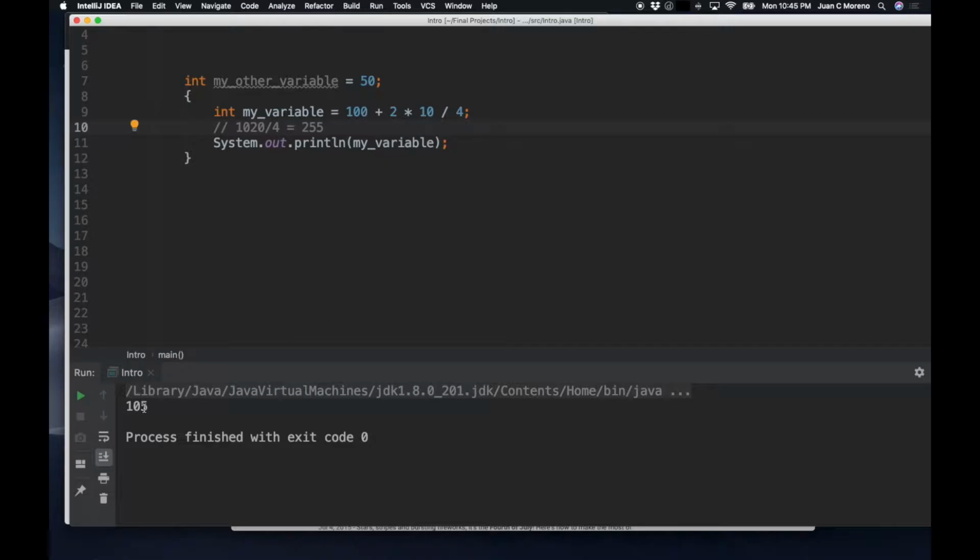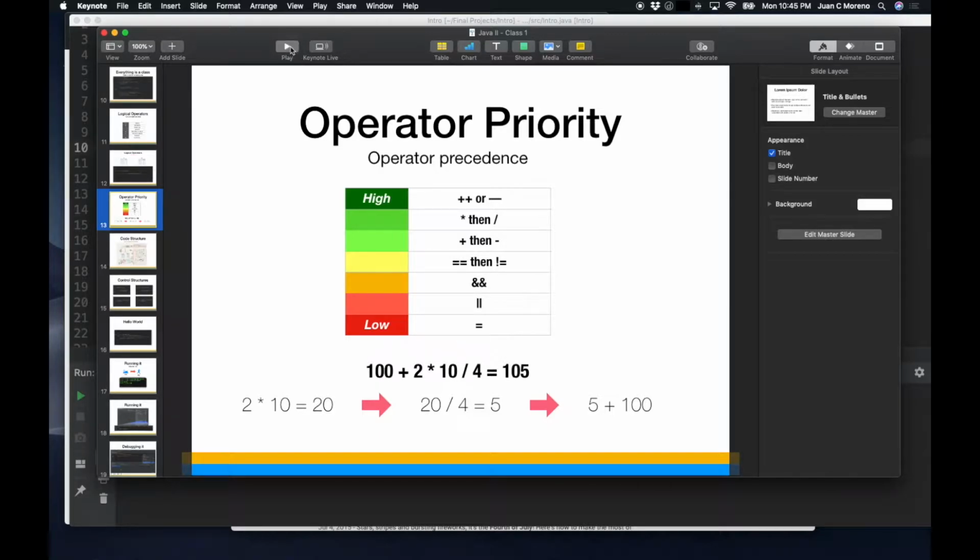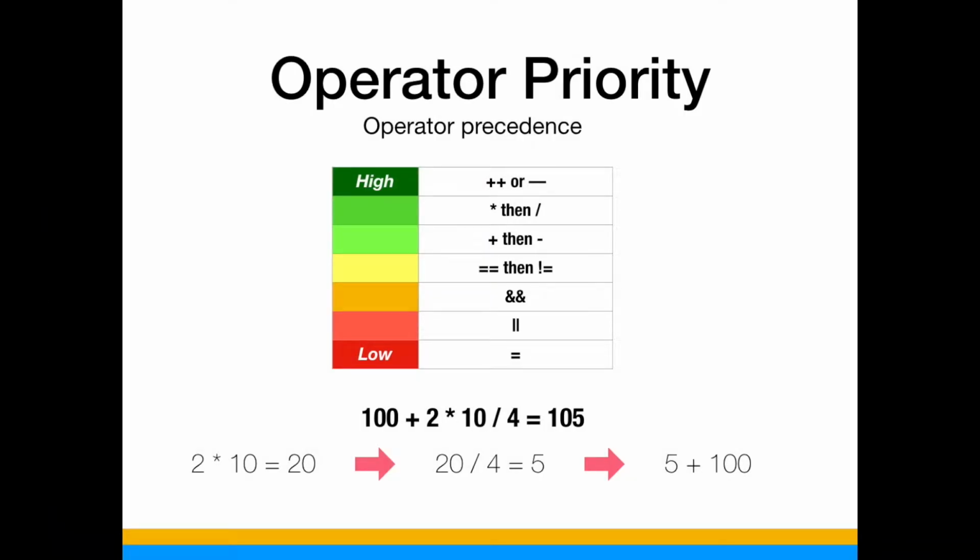It is actually 105. The reason is because there's this order of priority that operators have, such as this table. In this table, the operator precedence is whatever is the highest, it's applied first. Low ones are at the very end. So the assignment happens at the very, very end, and then math operators happen before, then logical operators happen as a second priority. Increments or decrements are the first thing, then multiplication and division, then addition, then regular comparisons, and then logical operators.